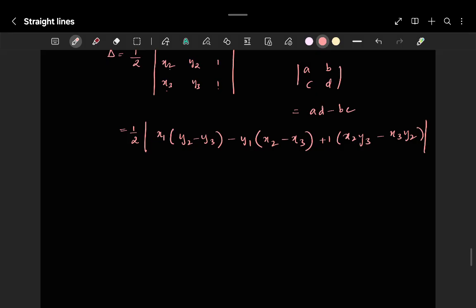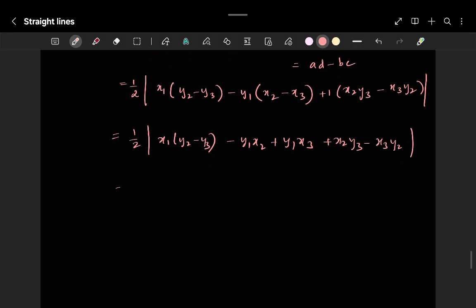Okay now, after solving, this one will be half into x1 y2 minus, leave this aside, x1 into y2 minus y3, everything is good, minus y1 into x2 plus y1 x3 plus x2 y3 minus x3 y2.